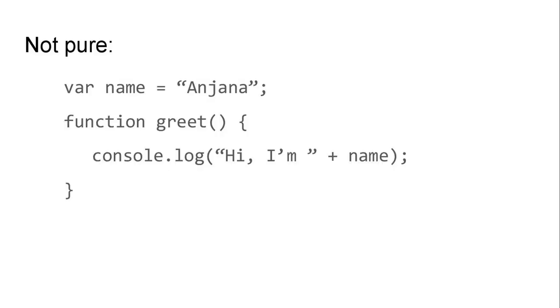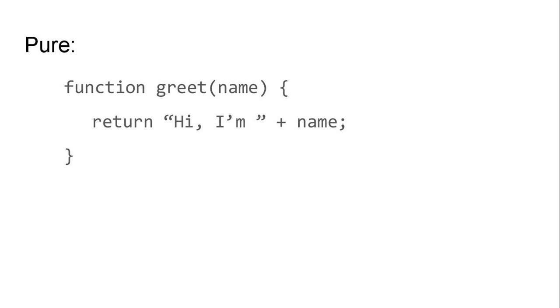That's pure. So for example, this function here, we have this globally defined variable name, which gets used in the function, as you can see in the last line there. It gets used so that there's no input. We don't have name as an argument to this function. It's just reading something in from the global state. That's not pure. Also not pure because the return value of this function here isn't what we care about. We care about doing something, changing the world in some way other than the return value, in this case, printing to the console. So this is a not pure function here.